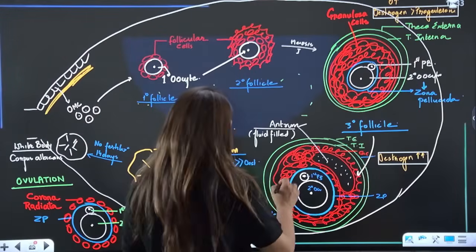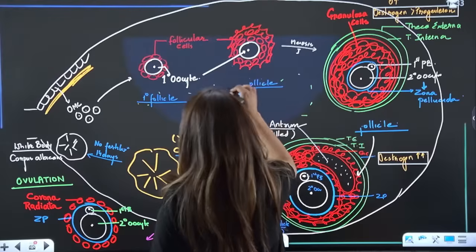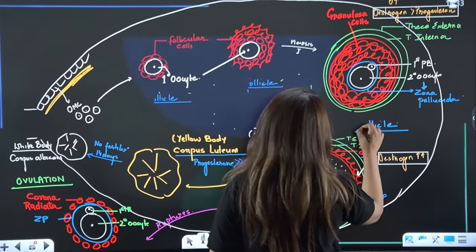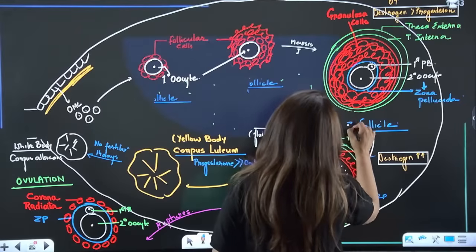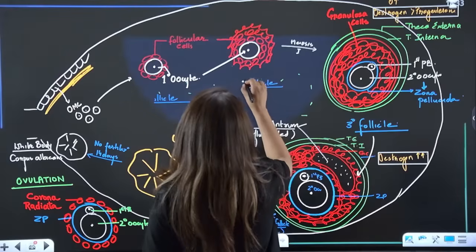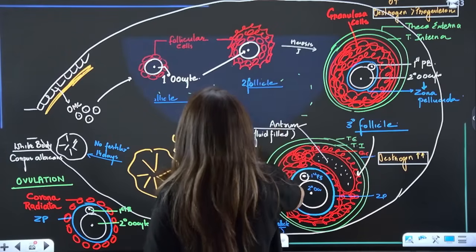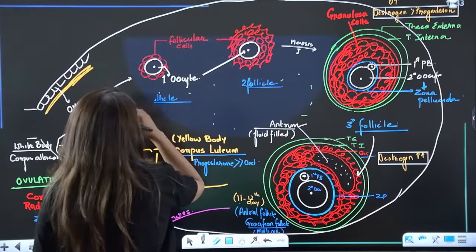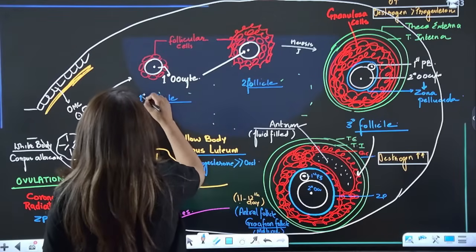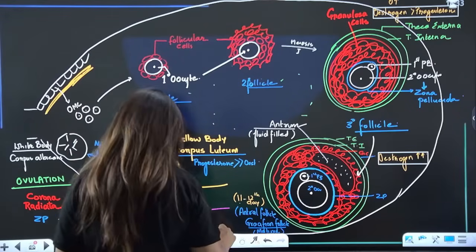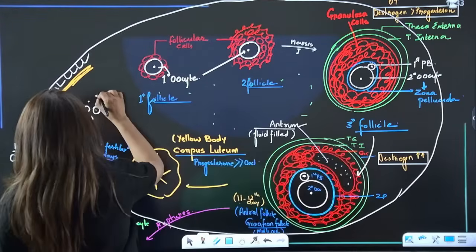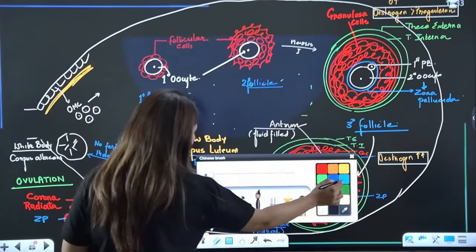So see, we can have a little change here. We can introduce another term. This is of course the tertiary follicle. This is called the secondary follicle. Okay, now this remains the same. This is called the primary follicle, and in between, sorry, here we have one small stage which will be known as primordial follicles.